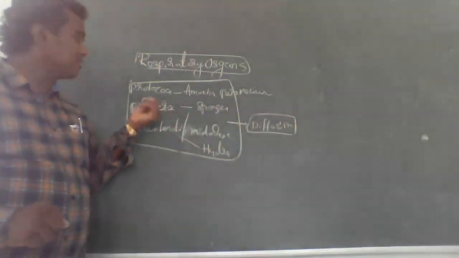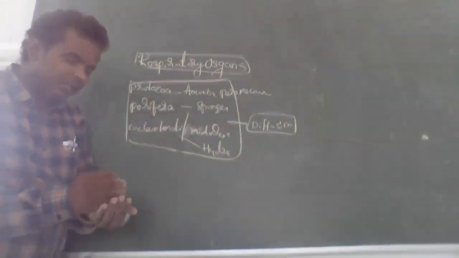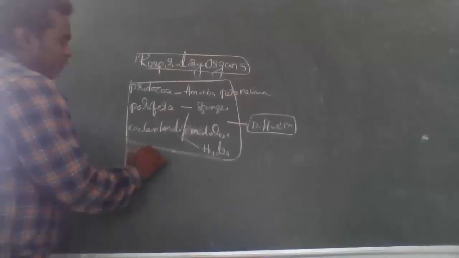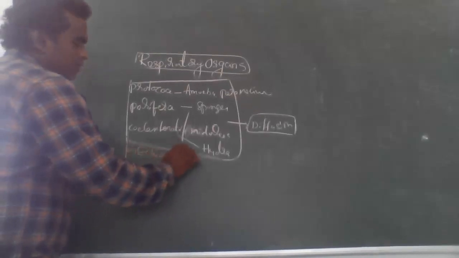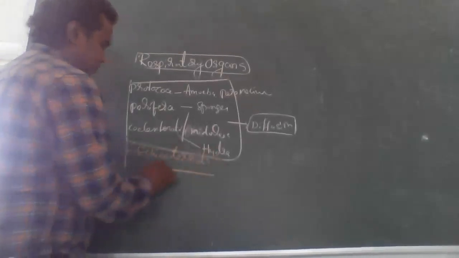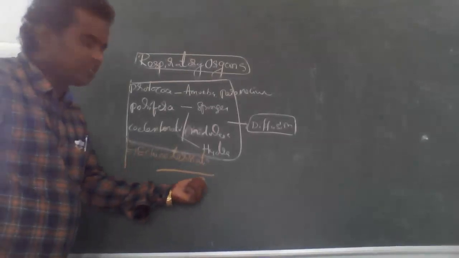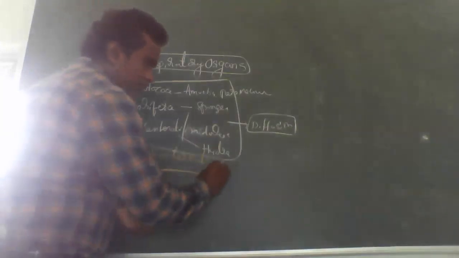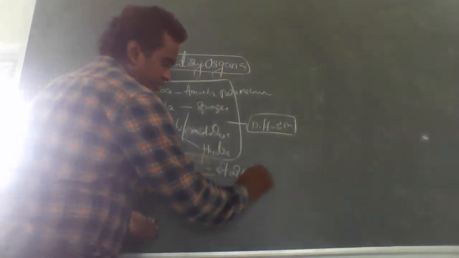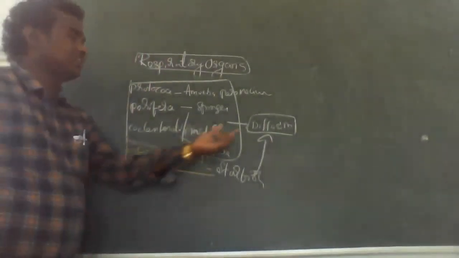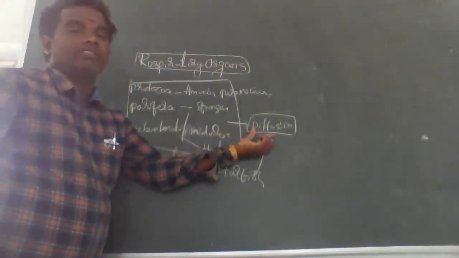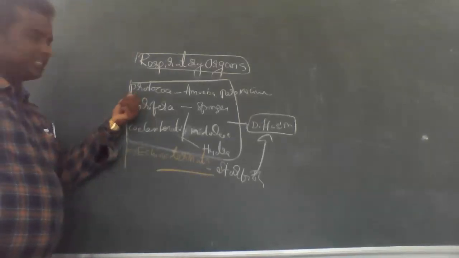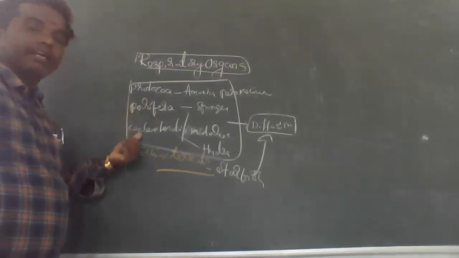What are the animals? Protozoa, porifera, Ciliarita. One more animal group is echinodermata, for example starfish. These are the animals which carry out the respiration process with the principle called diffusion. So protozoa is completed, porifera is completed, Ciliarita is completed, echinodermata is completed.